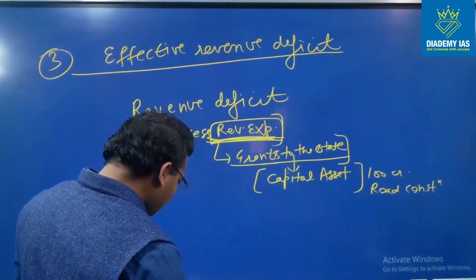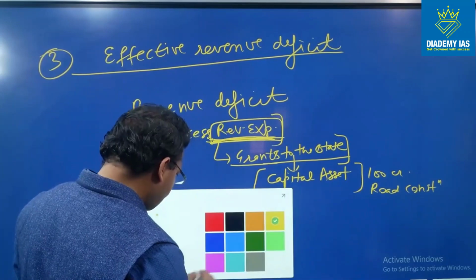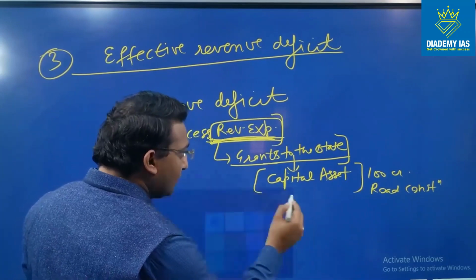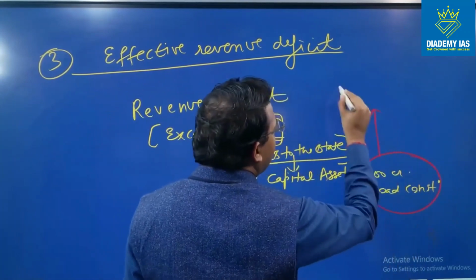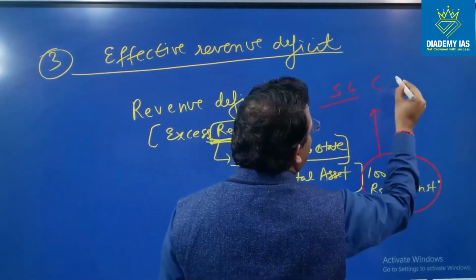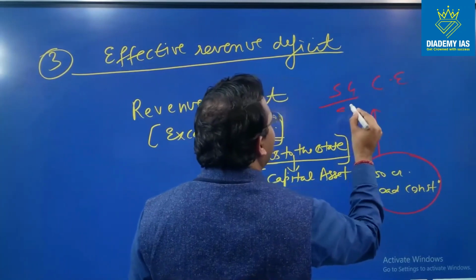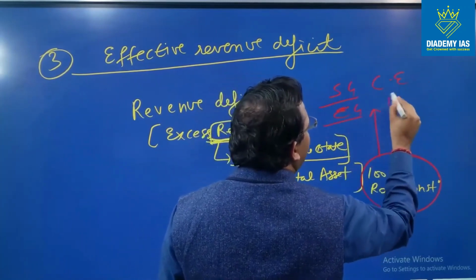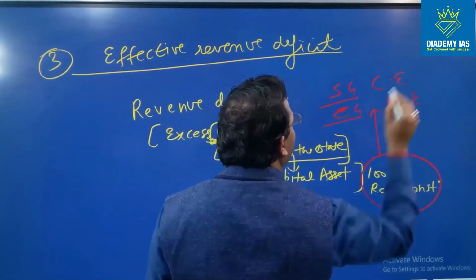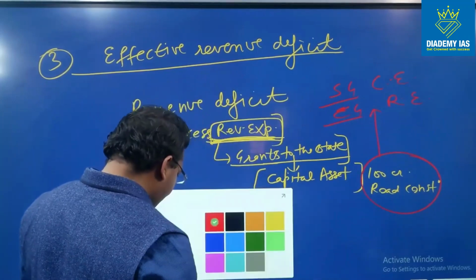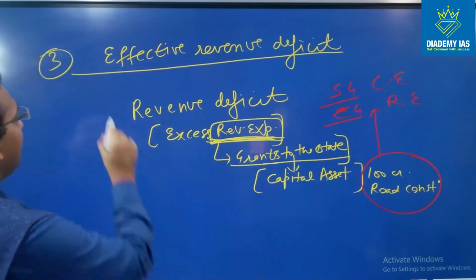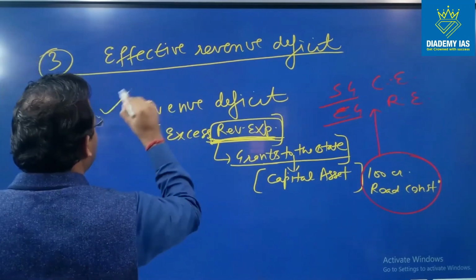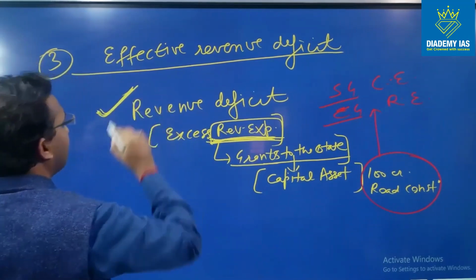So this 100 crore road construction expenditure, for the state government this is capital expenditure, and for the central government this is revenue expenditure, right?